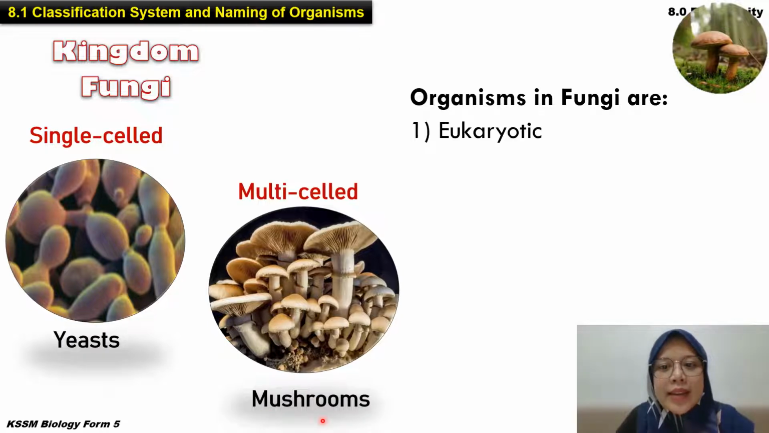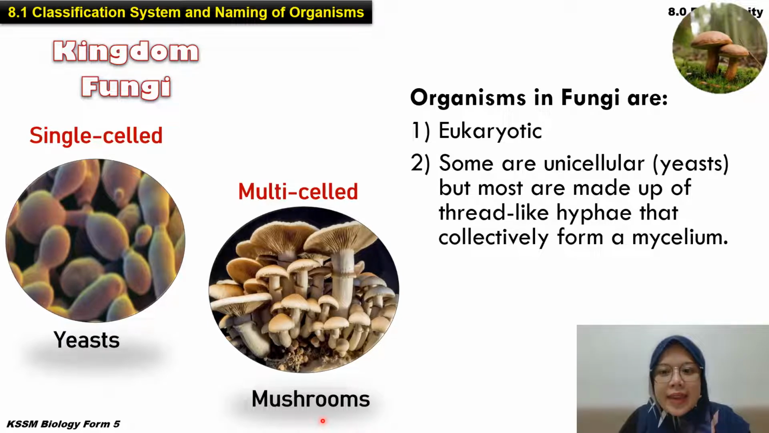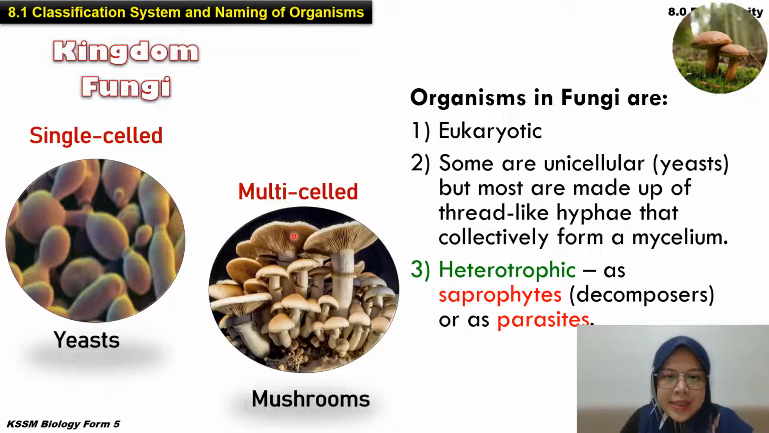Okay, so what are the characteristic for this organism? Eukaryotic. Eukaryotic apa tadi? Dia dah ada nucleus, dia dah ada apa, organelle. Okay, and then, right, some are unicellular. Okay, single cell lah, contohnya yeast. Okay, and then ada yang juga multicellular. Okay, and then for this fungi is the heterotrophic. Okay, which is as saprophyte ataupun decomposer or as parasite.